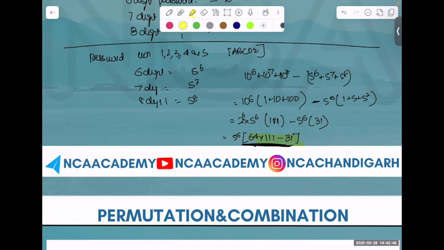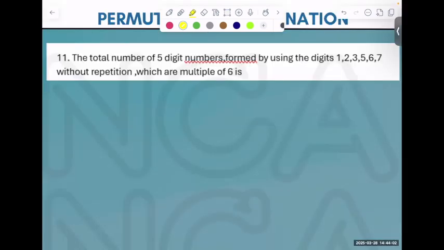जब digits और ये difference हो जाएंगे तो क्या करेंगे? NPR. बस, और क्या क्वेश्चन है? क्या ही पूछ लेंगे? Is it clear or not? Can we move ahead? What is the rule or divisibility rule of 6?